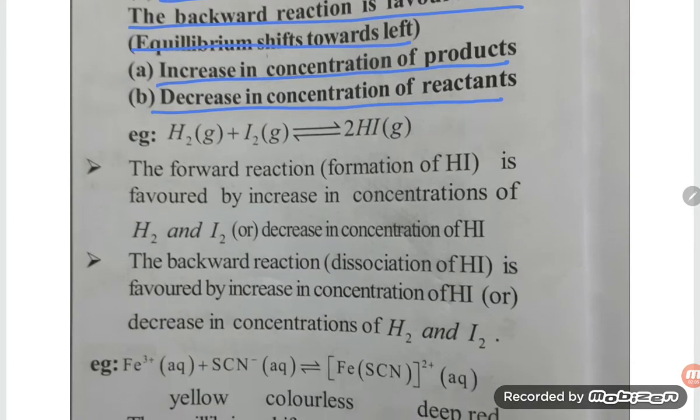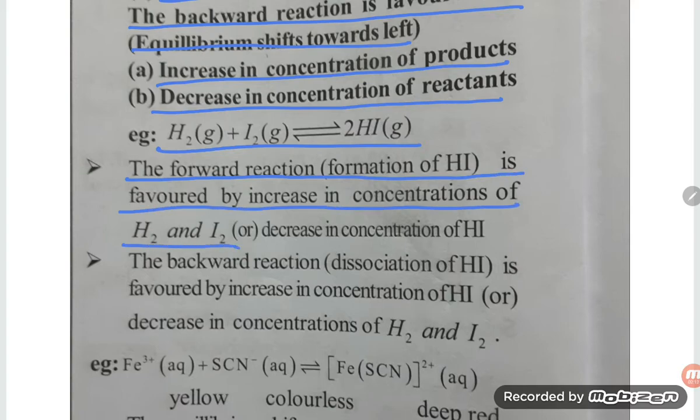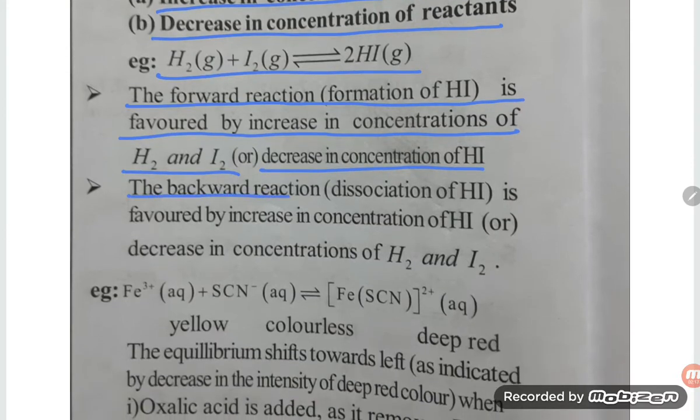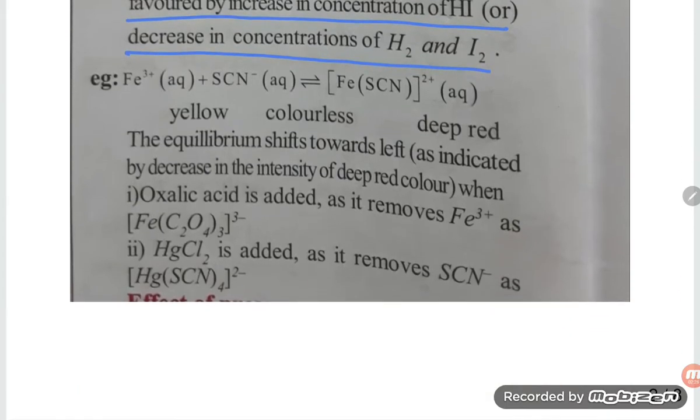H2 plus I2 giving 2HI: the forward reaction, formation of HI, is favored by increase in the concentration of H2 and I2 or decrease in the concentration of HI. Backward reaction, dissociation of HI, is favored by increase in concentration of HI or decrease in the concentration of H2 and I2.